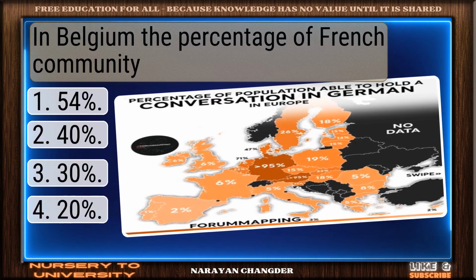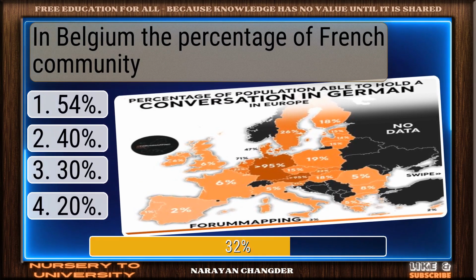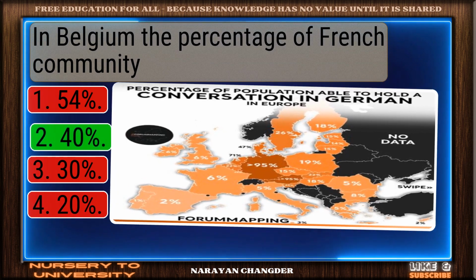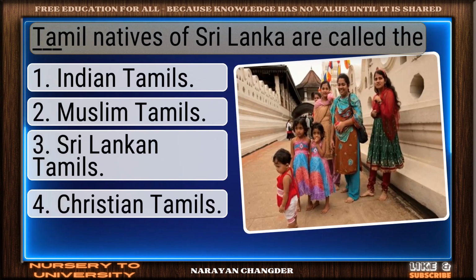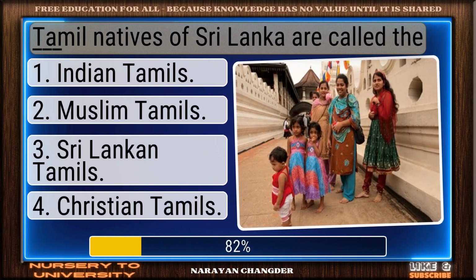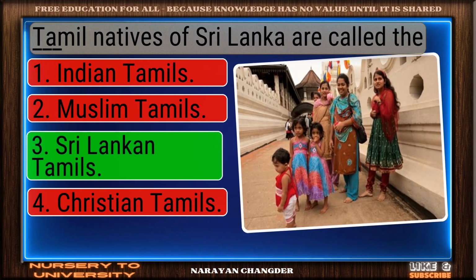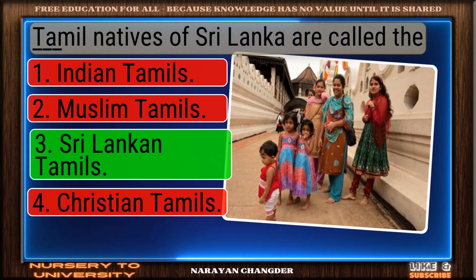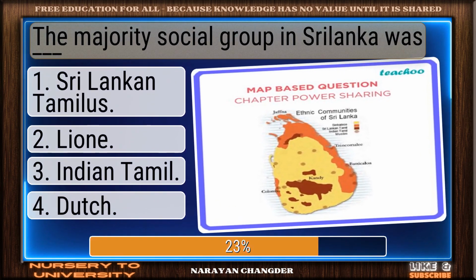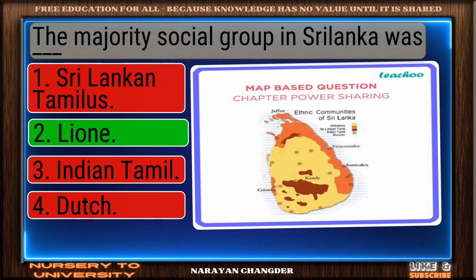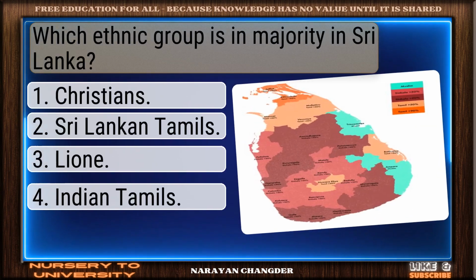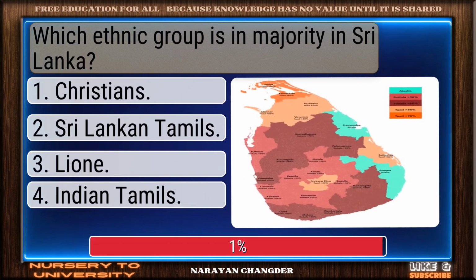In Belgium, the percentage of French community. Excellent. 40% is well reasoned. Tamil natives of Sri Lanka are called the dash. Bravo. Sri Lankan Tamils is the answer. The majority social group in Sri Lanka was dash. Sharp thinking. Sinhala is right. Which ethnic group is in majority in Sri Lanka?